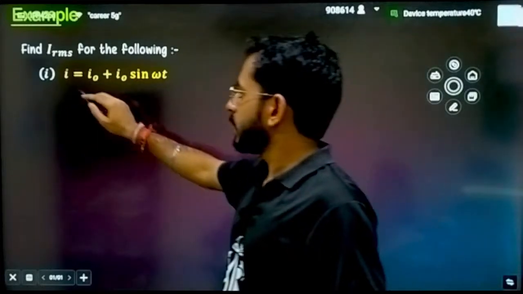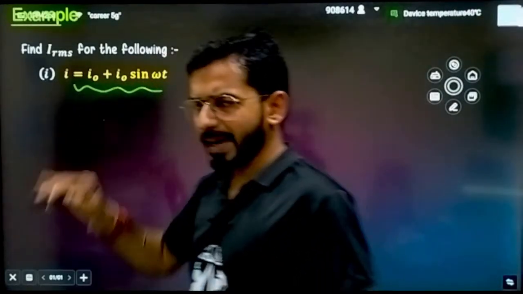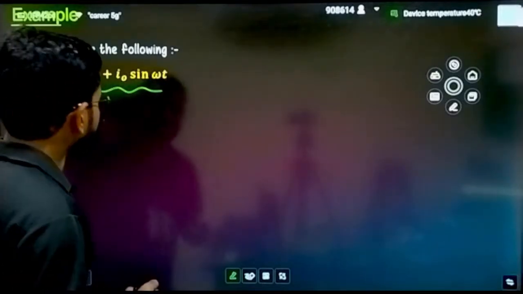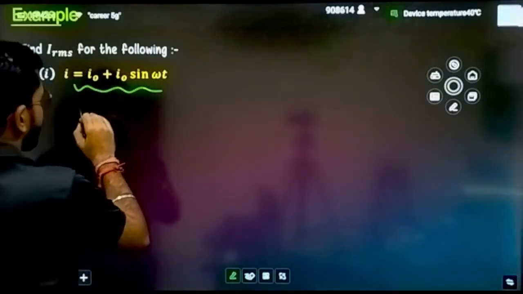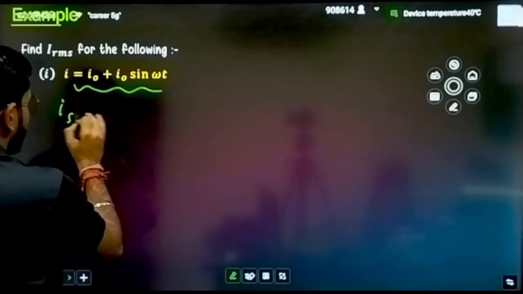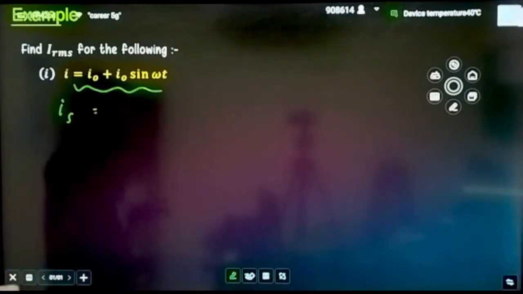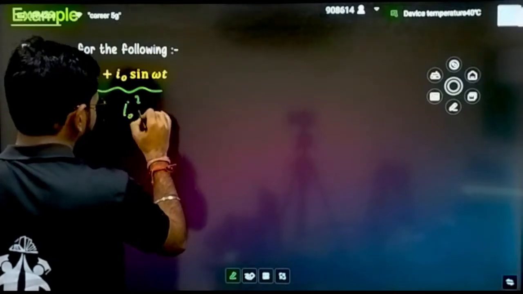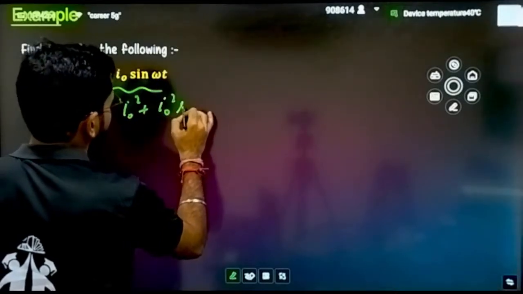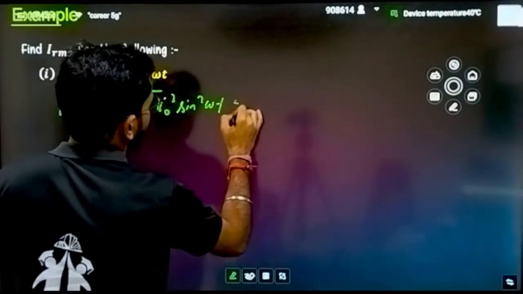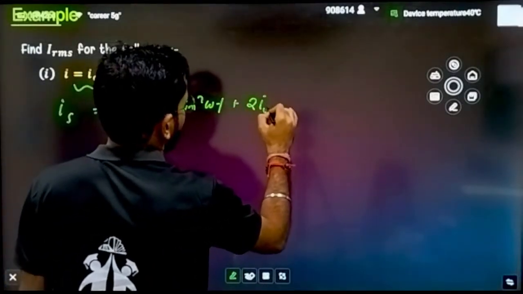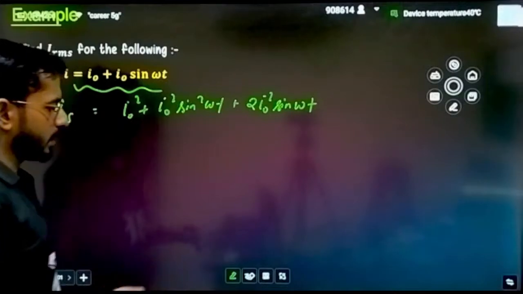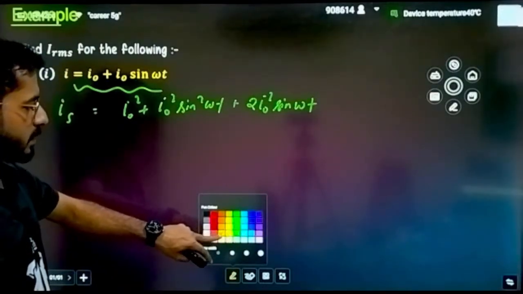Calculate the RMS value of this current. Very interesting, and you can use the result that you know about it. Okay, let's try to calculate. What is the first step? RMS you want to calculate. What is the first step, students? Firstly you have to do the square. Square it. What will you be writing? I naught square plus I naught square sin square omega t plus 2 times I naught square sin omega t. Correct? I can say this will simply be the first step.